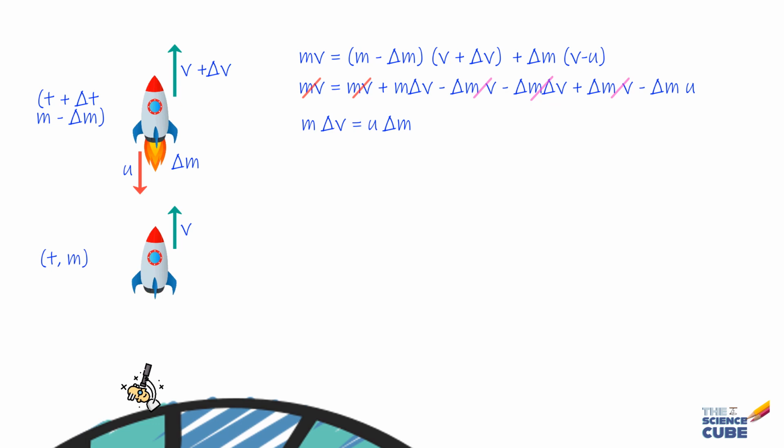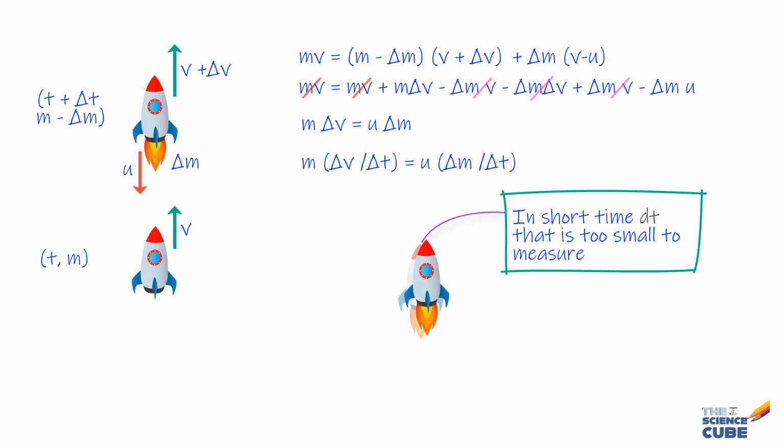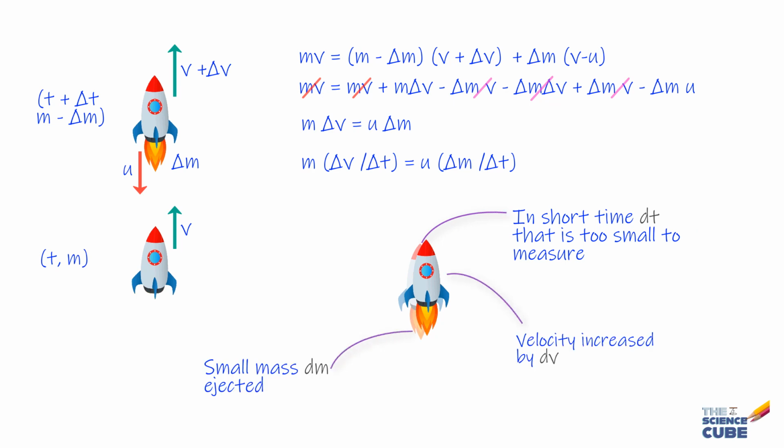And this is an important equation where if we divide both sides by delta t, we get m delta v upon delta t is equal to u delta m upon delta t. Now let us take delta v, delta t and delta m to be infinitesimally small. That means the change is happening in an immeasurably short period of time, which basically implies nothing but the fact that we are looking at the situation at some instant of time.